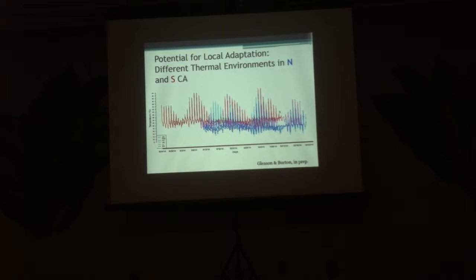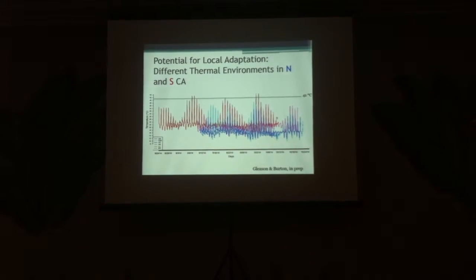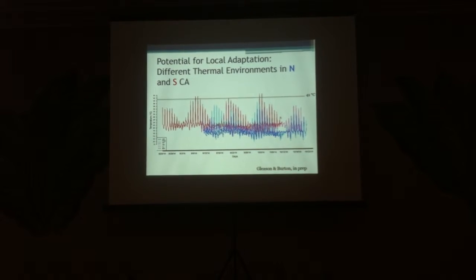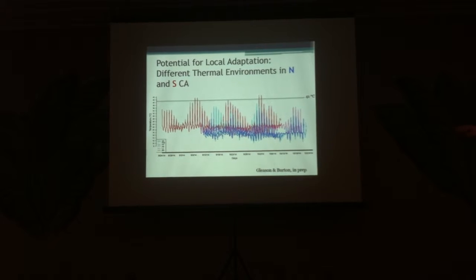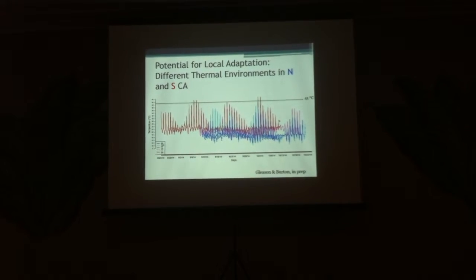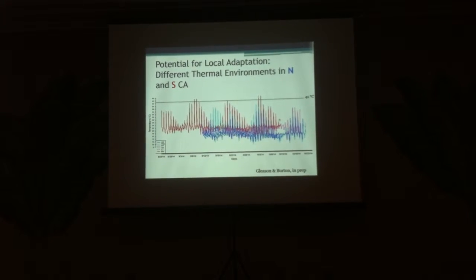And these are for the 6 different sites in California I just mentioned, and we can see the southern sites shown in red reach much higher temperatures and do so more frequently, including surpassing temperatures that we have shown in the lab cause 100% mortality in individuals collected from all 6 of these different sites. In contrast, at least during the time period of the study, the northern populations in blue don't reach this threshold. So we expect these 2 factors of the wide geographic range and the persistent temperature variation to promote local adaptation.